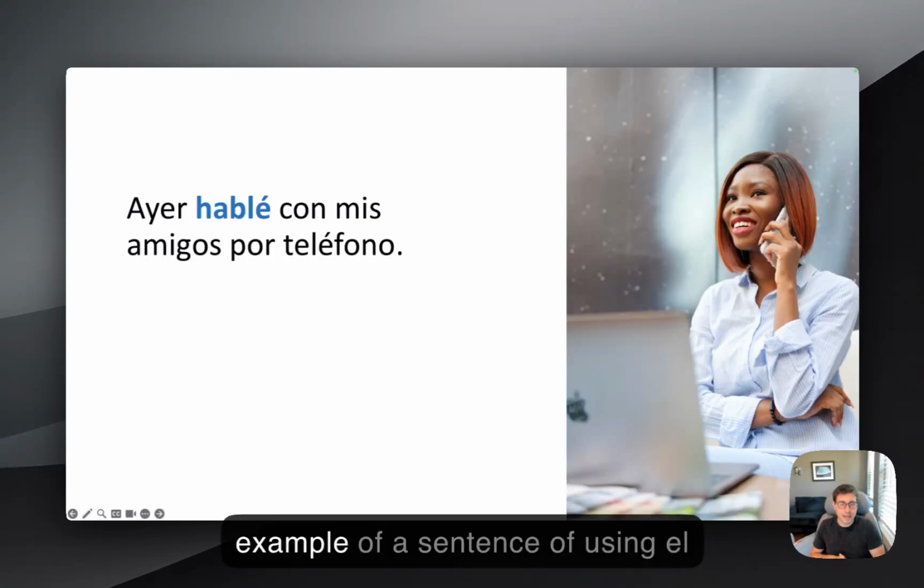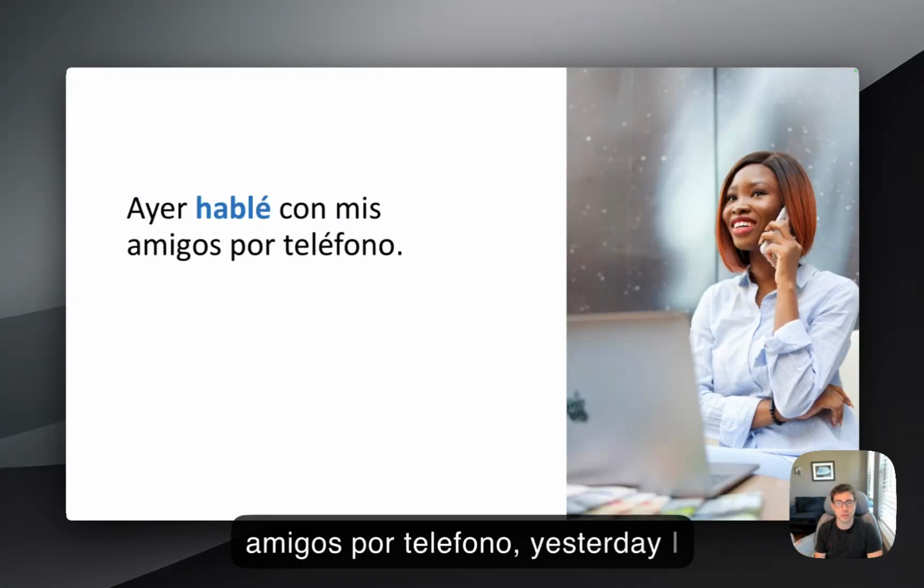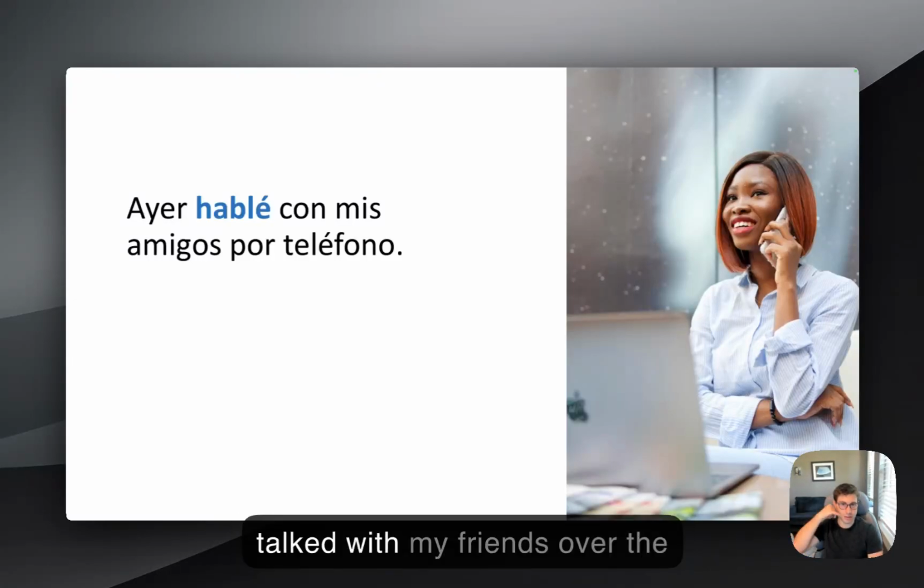Another example of a sentence using el pretérito. Ayer hablé con mis amigos por teléfono. Yesterday I talked with my friends over the phone.